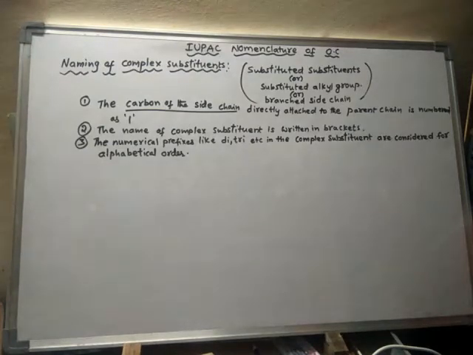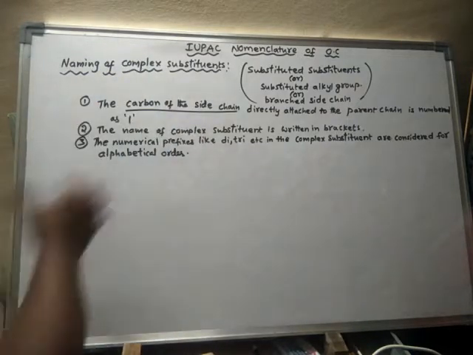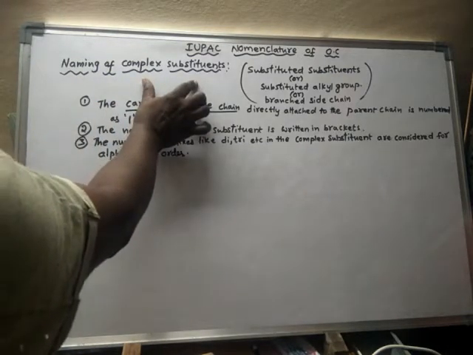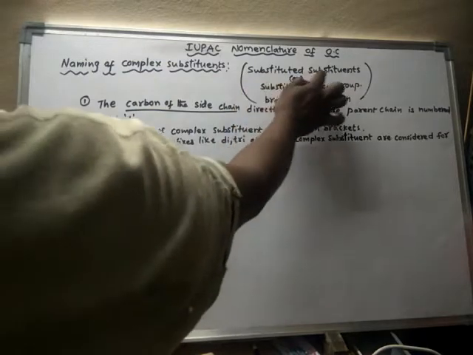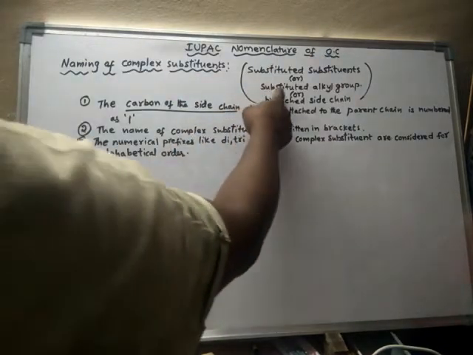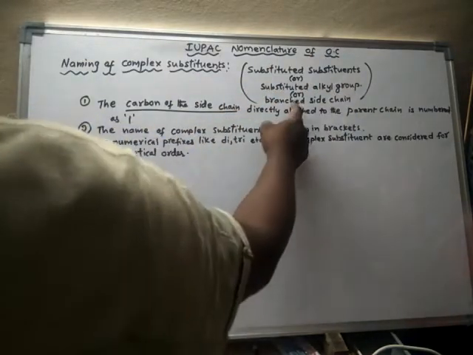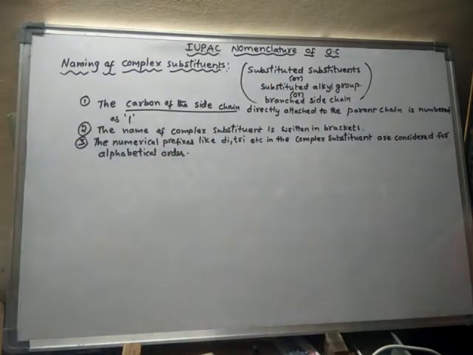So, now we will learn about the naming of complex substituents. How to name complex substituents in the IUPAC nomenclature. So, what are complex substituents? Complex substituents are nothing but substituted substituents or substituted alkyl groups or branched side chains. For example,